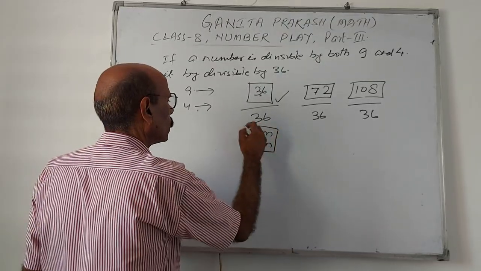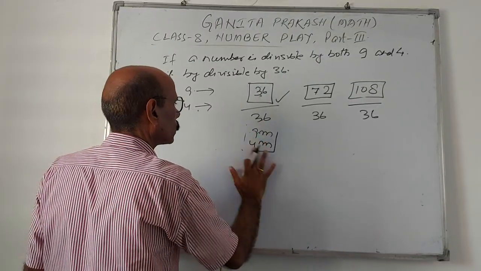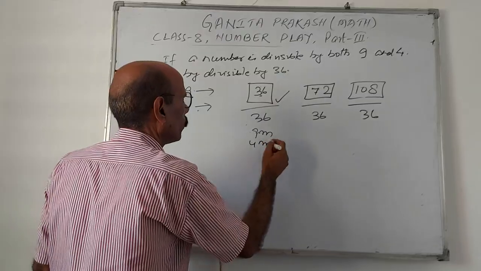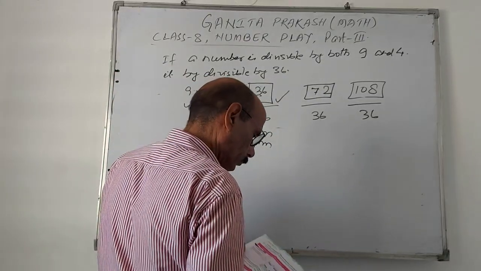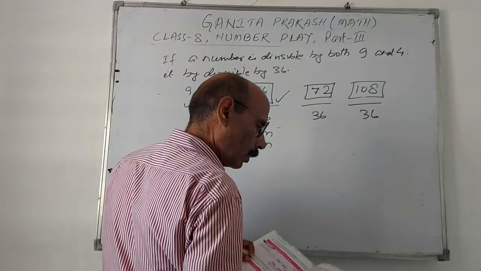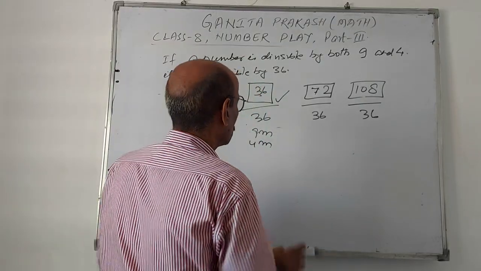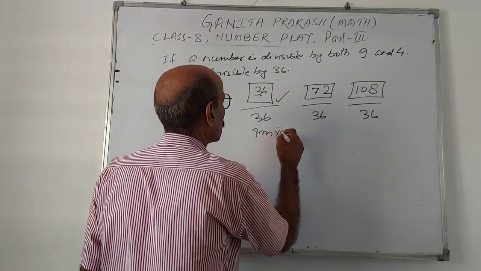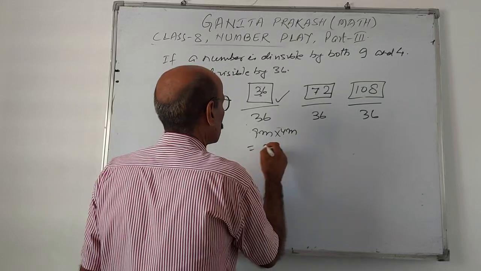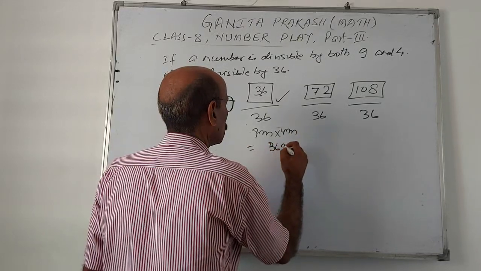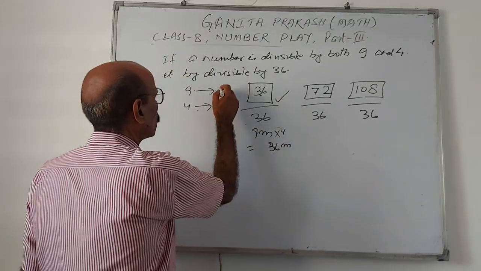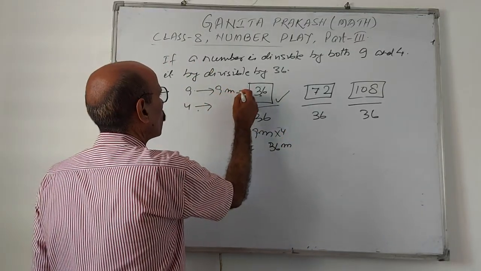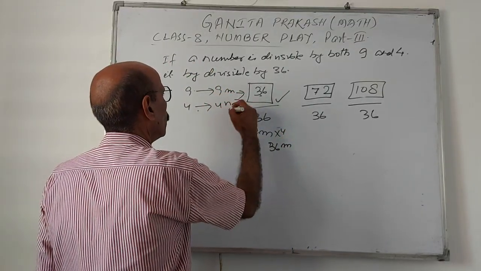That means this number is 9 fours are 36, 36mn. Sorry, I should write here 9m and here 4n.